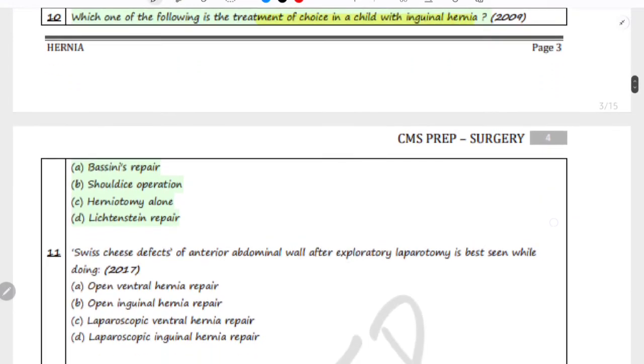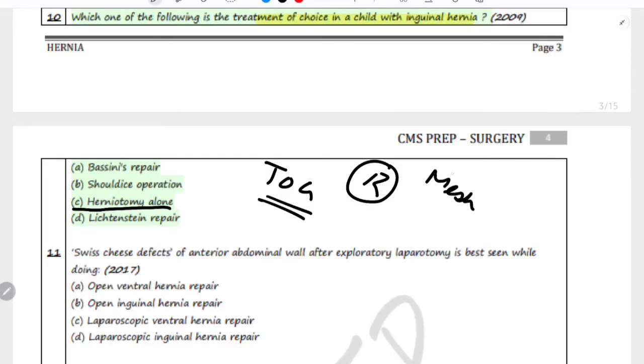This is a pretty straightforward answer. The correct answer is herniotomy alone. Herniotomy alone is the treatment of choice for inguinal hernia in children. This procedure involves the removing of the hernial sac, and it is a straightforward procedure suitable for children since their inguinal canal is small and they typically do not require mesh repairs.